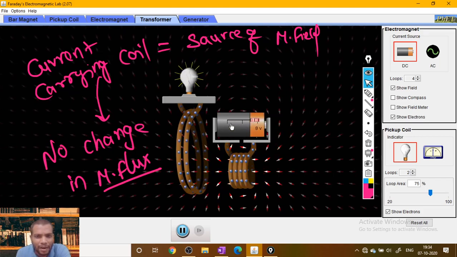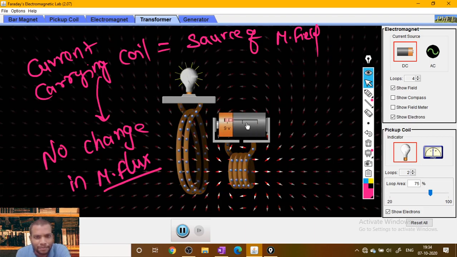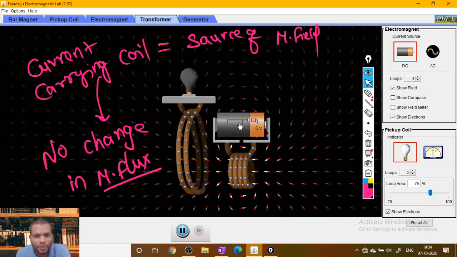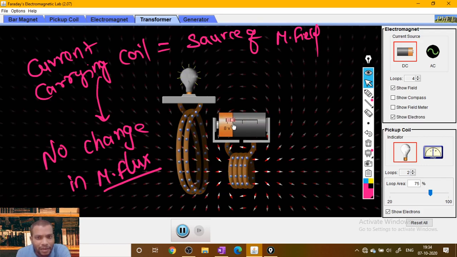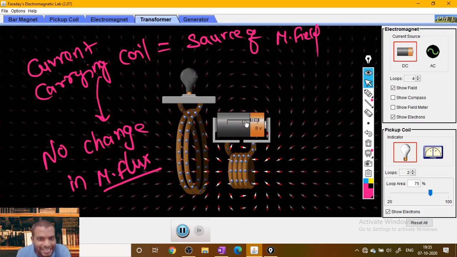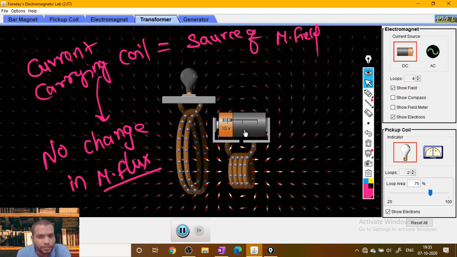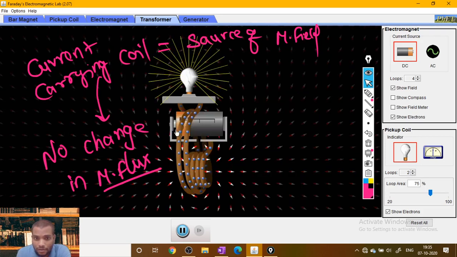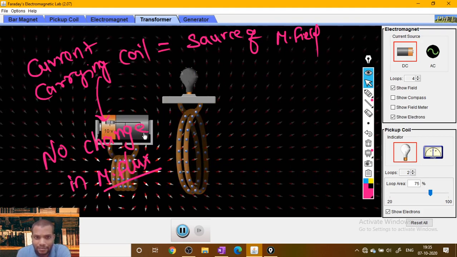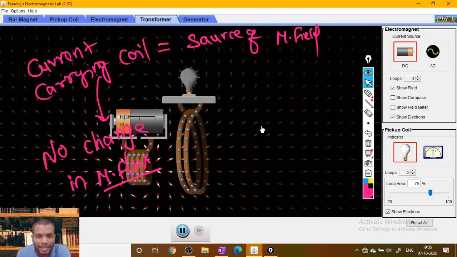This can be done with the help of a switch or tap key. By connecting a tap key, just keep pressing on and off like that. That causes change in the magnetic flux, and that magnetic flux induces current in the another coil. This is very interesting to learn about.